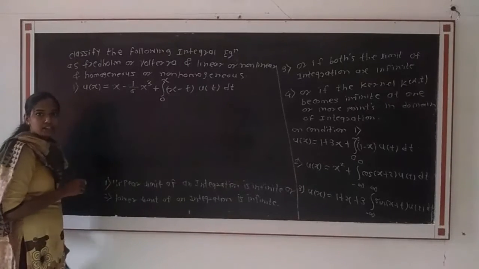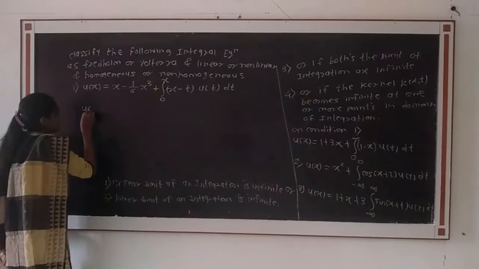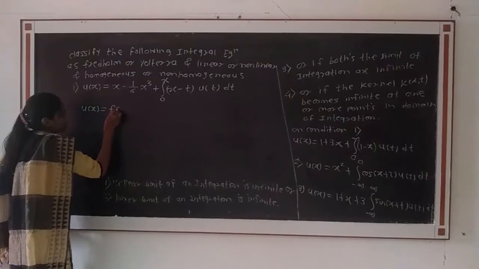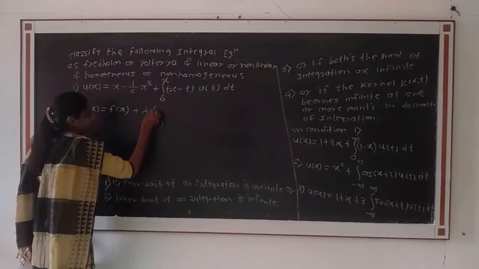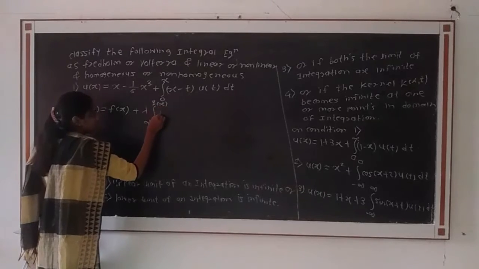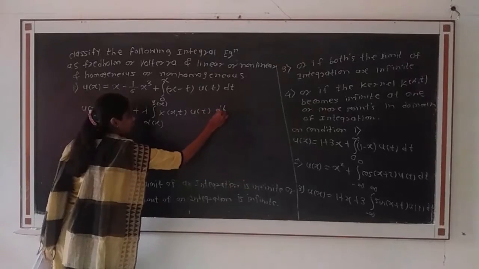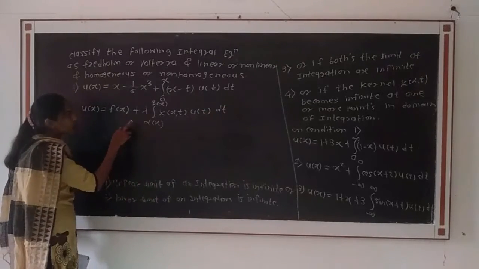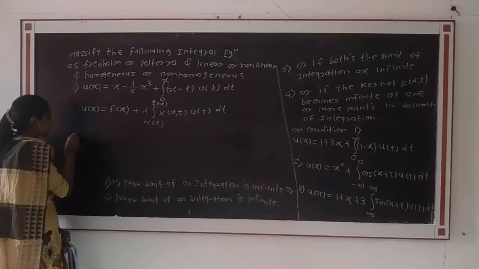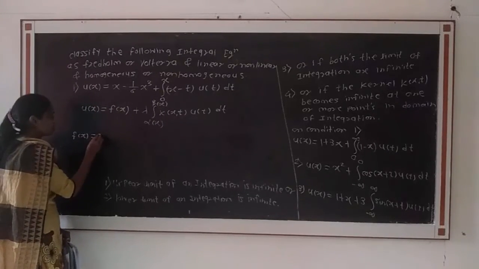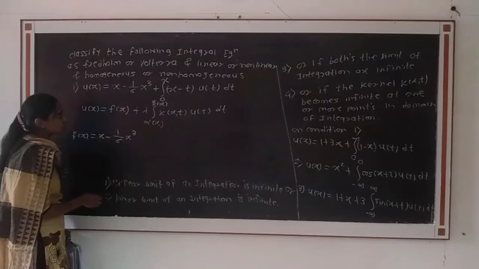Here if we compare this integral equation with the standard form, that is u of x is equal to f of x plus lambda integration from alpha of x to beta of x k of x t into u of t dt, then we get f of x is equal to x minus 1 by 6 into x cube.